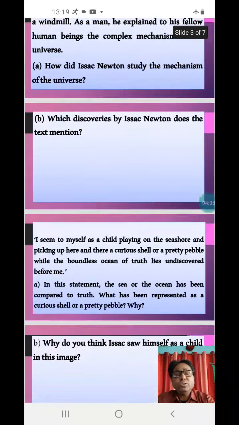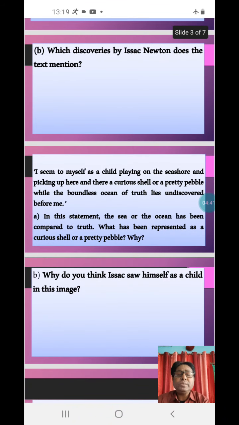Here you have another question, and that is also based on a statement. What is the statement? Let us see. I seem to myself as a child. This is a very important extract in the story, The Little Mechanic. I seem to myself as a child playing on the seashore and picking up here and there a curious shell or a pretty pebble, while the boundless ocean of truth lies undiscovered before me.